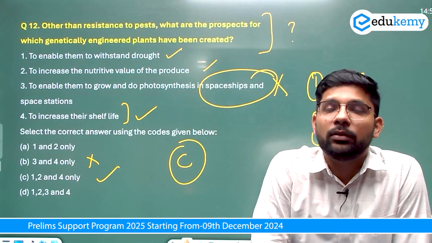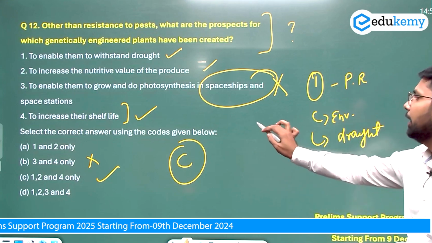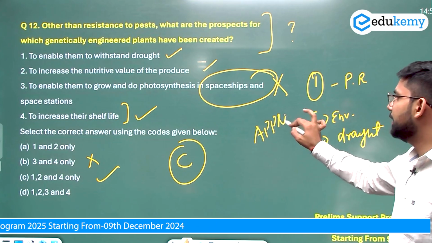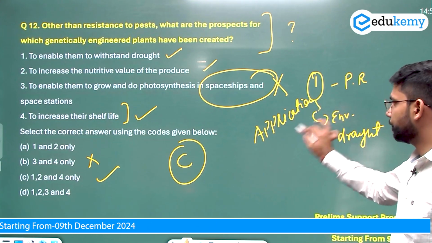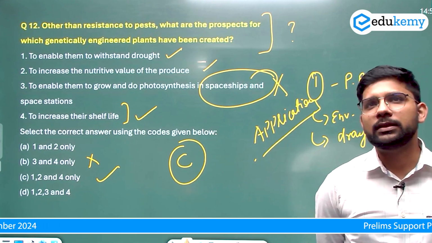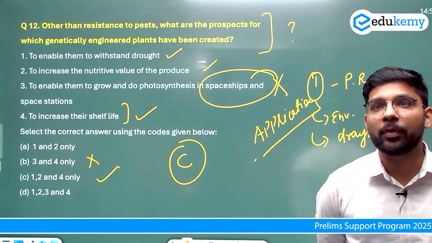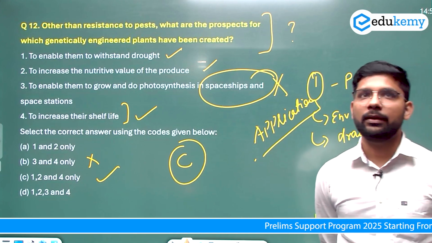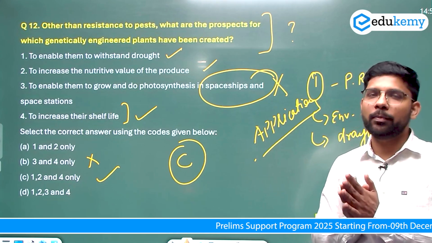Again, the question is based on the application part, where there are applications of genetic engineering and how it can be used. So this is the question of biotechnology, question number 12, and we discussed most of the questions that are important for your upcoming UPSC examination from the biotechnology part.